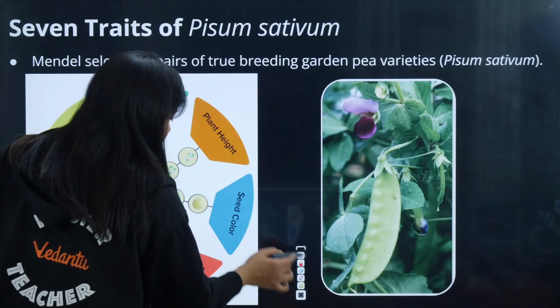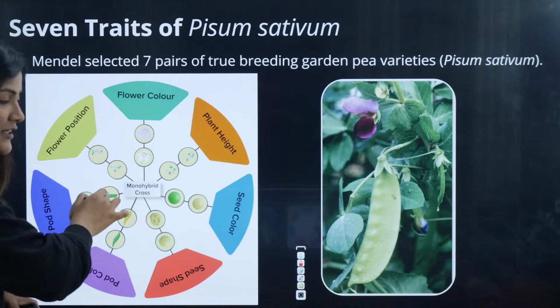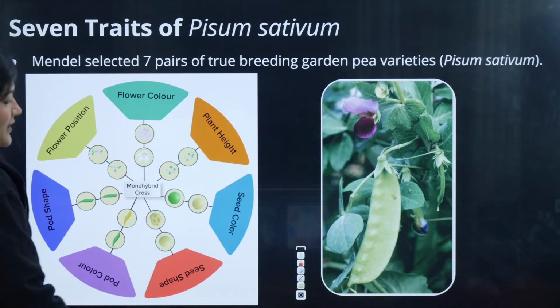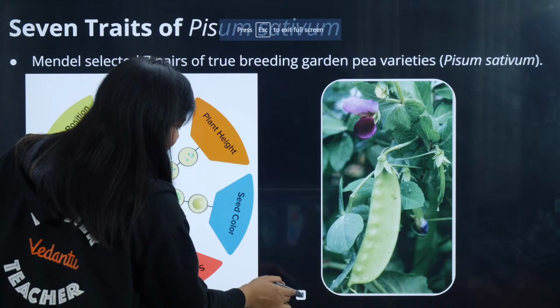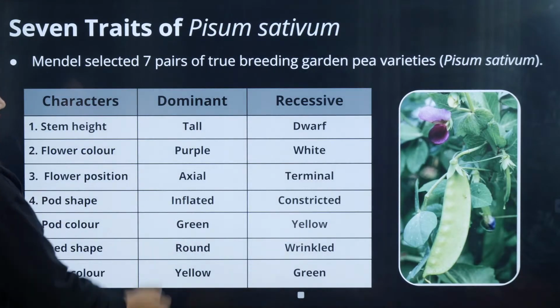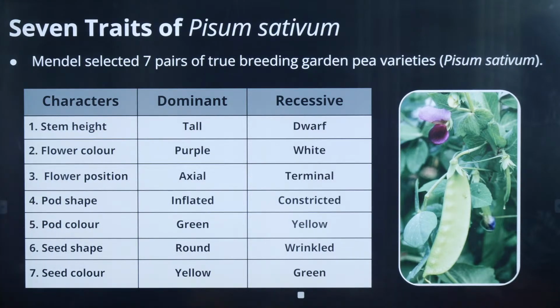Now when we are talking about a character, all of these are characters that are controlled by genes, and these are the different traits that are controlled by different alleles. Now you can understand a character and a trait, and you can understand genes and alleles. Now we can have a dominant form and a recessive form. It is very important to remember the dominant and recessive forms.